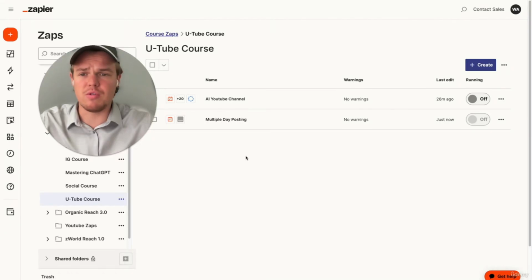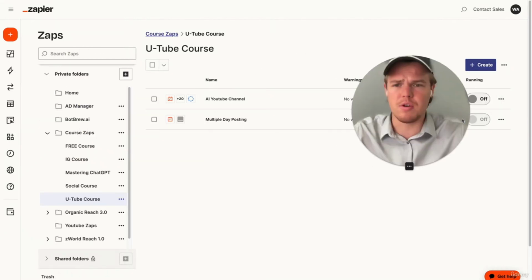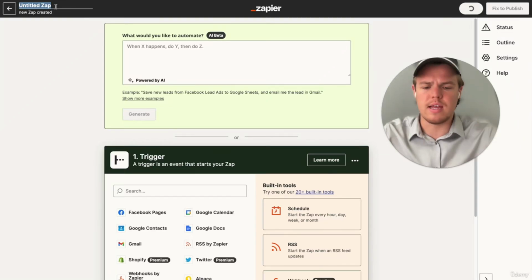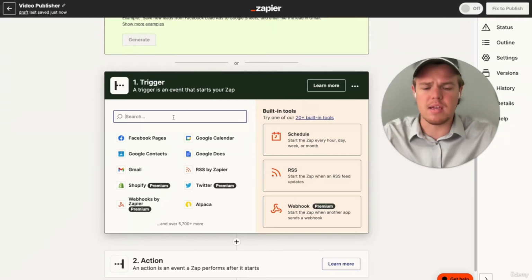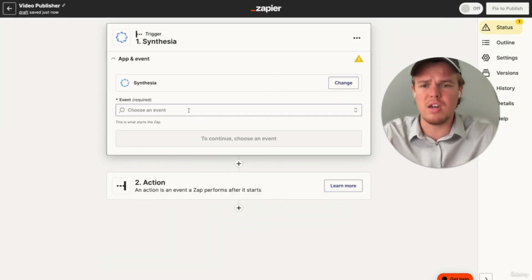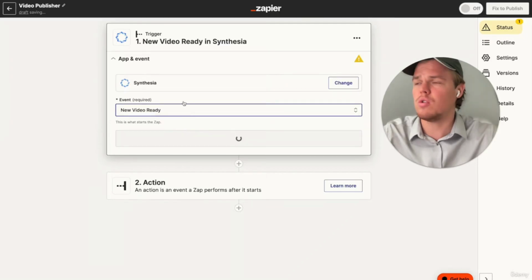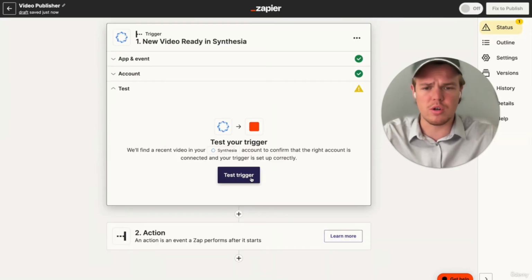Okay, so let's jump into the first part of this tutorial past that, which is going to be our video publisher. We're going to hit new Zap here, and we're going to call this Zap video publisher. The reason we need to make a video publisher and can't keep it in the same Zap is that it takes time for those videos to process. So what we need to do is choose Cynthia, new video is ready. Then we're going to continue here, continue here, and test this trigger.